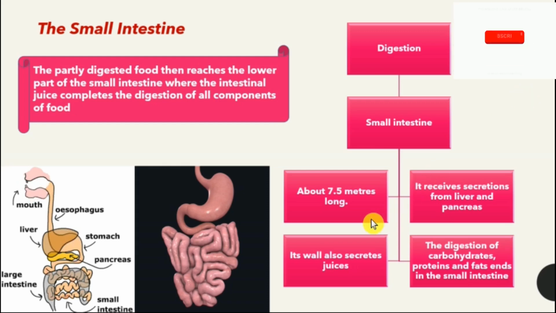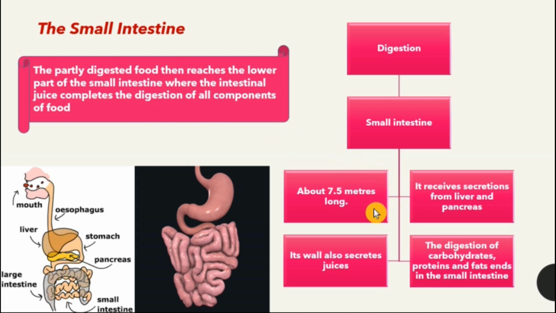The small intestine is about 7.5 meters long and it receives secretions from the liver and pancreas. But its wall also secretes intestinal juices. The digestion of carbohydrates, proteins, and fats ends in the small intestine. So it is about 7.5 meters in length. Wow, that's such a huge length.